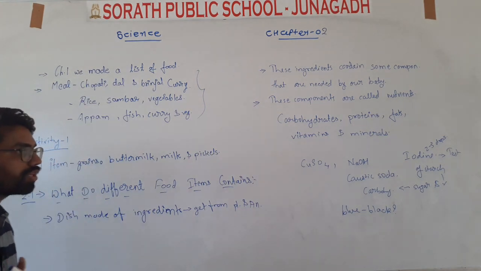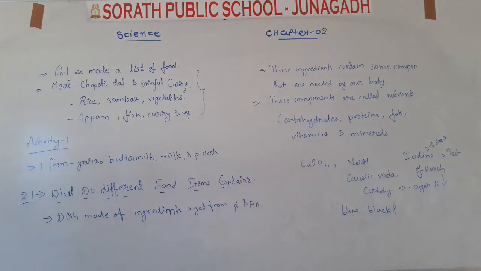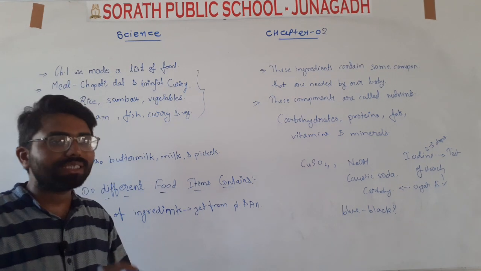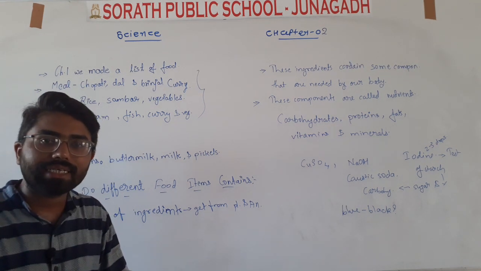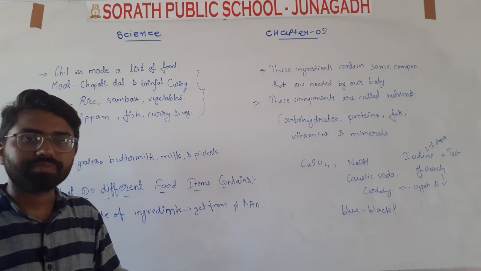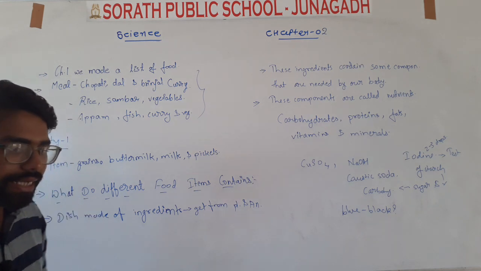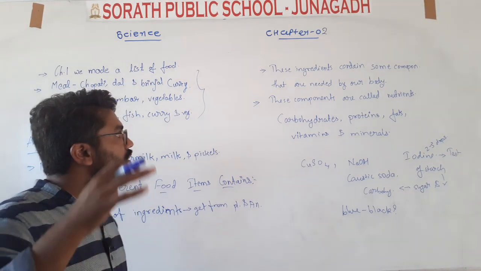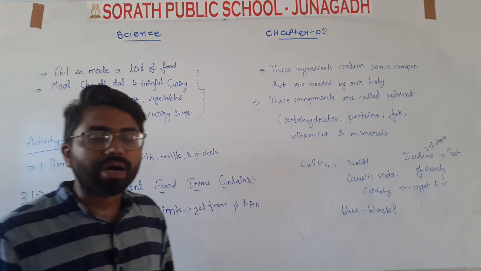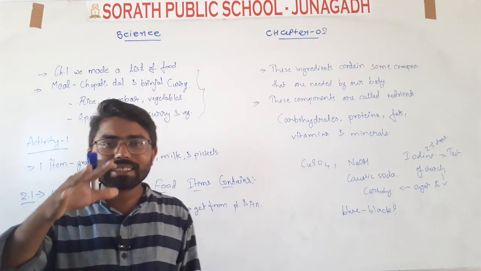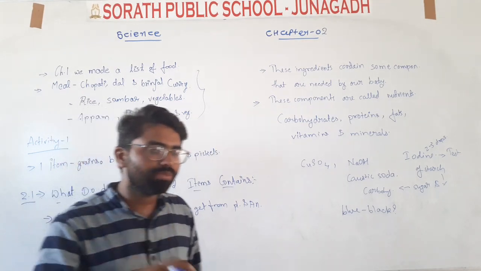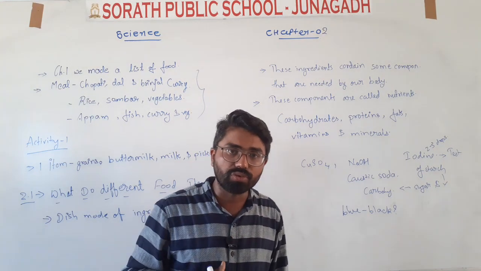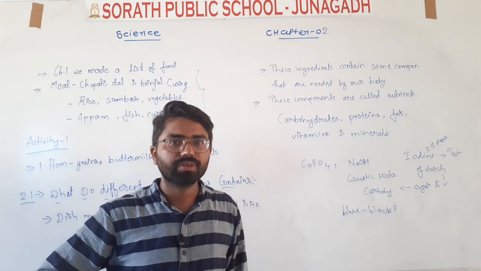What does this food contain? That is the main thing. What do these ingredients contain? So all these ingredients contain some components that are needed by our body, components which are useful for our body.